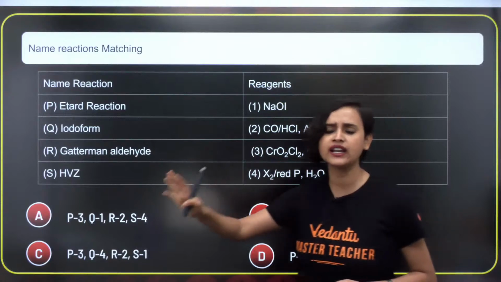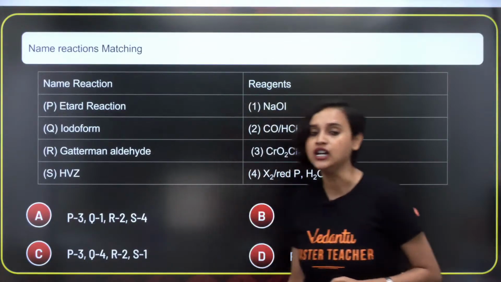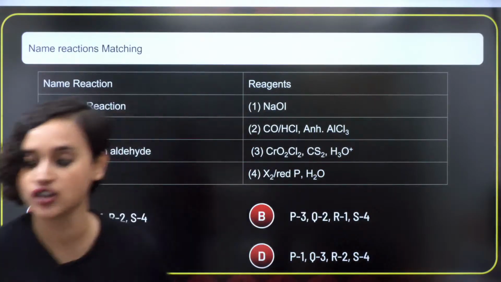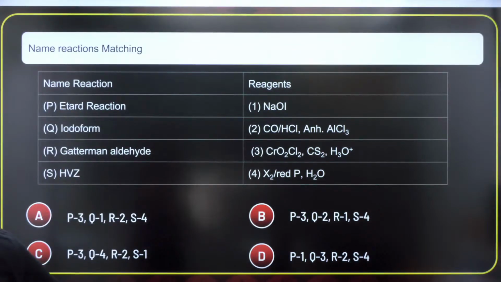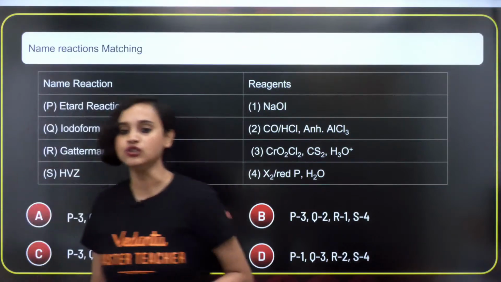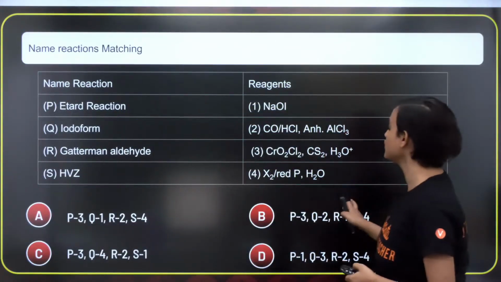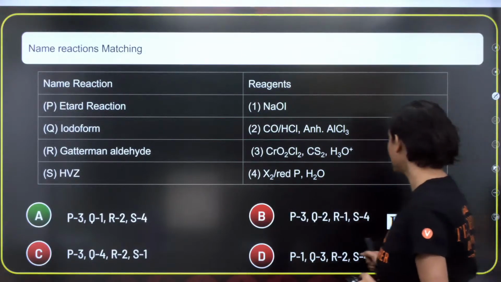It's all there in your NCERT book. Everything is right there in your NCERT book, everybody. So don't worry, just go through the NCERT. Yes, you will be able to check it out. Next night I'll check it once again. Don't worry, okay? For now, let's move ahead.